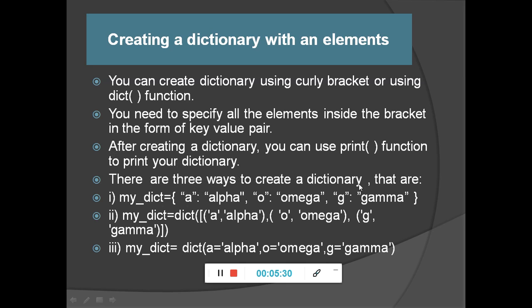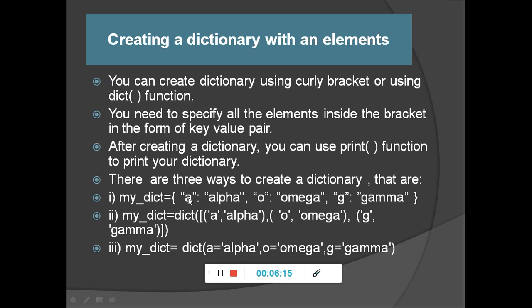There are three ways to create a dictionary, that are mydict equals to. Here mydict is a dictionary name. You can use any identifier, but you must know the identifier rules. It should not violate the identifier rules. So this is a user defined name. You can give any name to your dictionary, but it should satisfy the identifier rules. Then here you can see the dictionary is created in curly brackets, in the form of key value pairs. Here A is the key. We separate key and value using a colon.